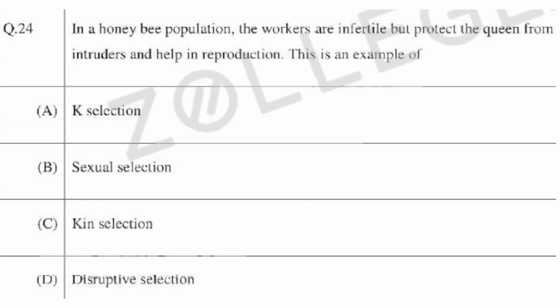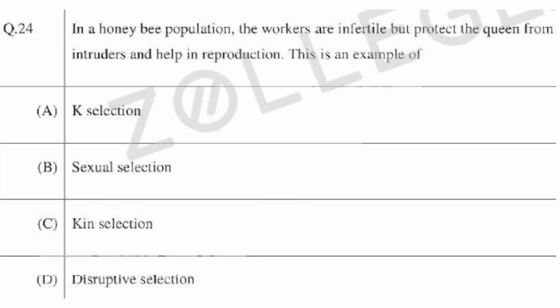Then, in a honeybee population, the workers are infertile but protect the queen from intruders and help in reproduction. This is an example of what? Here, the worker bees are the queen's sisters, or they can be half sisters also, and they are infertile, but they protect the queen from intruders and help in reproduction.